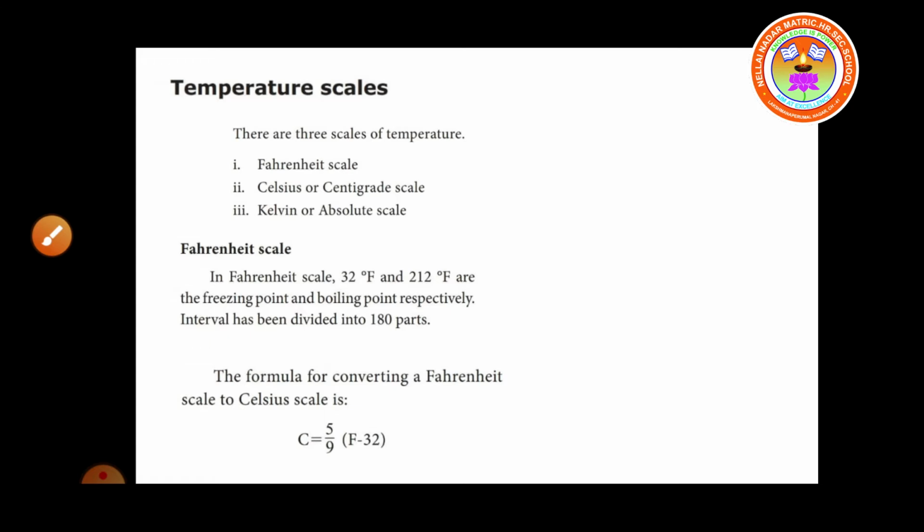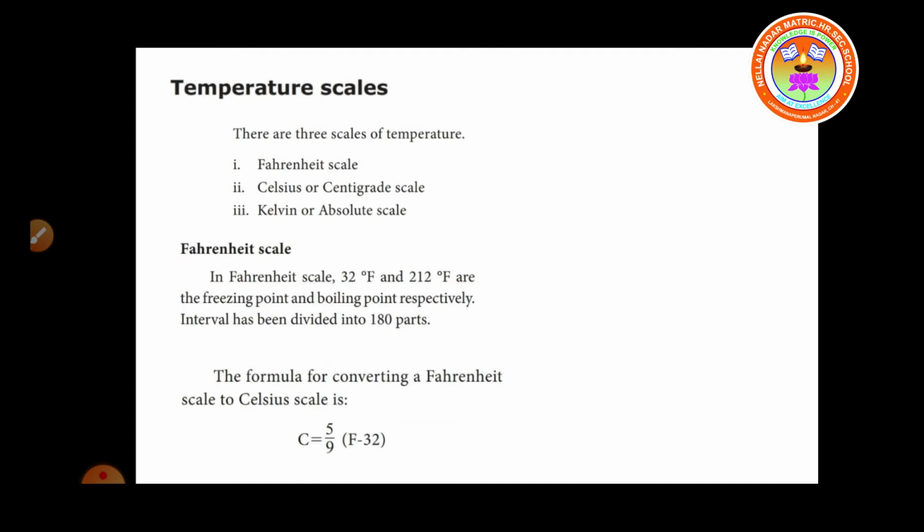Next we move on to the concept of temperature. What is temperature? Temperature is the degree of hotness or coldness of a body. The hotter the body, the higher its temperature, and the colder the body, the temperature automatically falls.